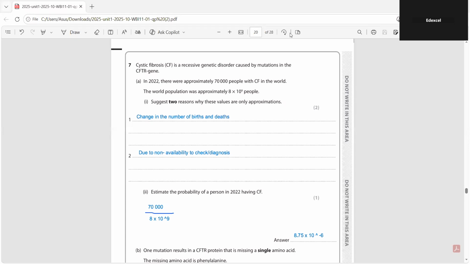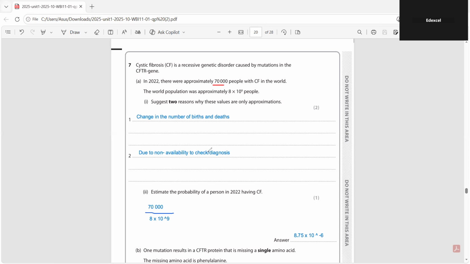Because we can't confirm that the 70,000 people are the only people that were diagnosed with CF. Why? Because we have to answer with two reasons. Because of the change in the number of births and deaths. Sometimes among those 70,000 people, some may have died, so it will get reduced. Or even some births can occur with an increase in the number of cystic fibrosis cases. So that's why you have to write a change in the number of births and deaths, which is one of the reasons.